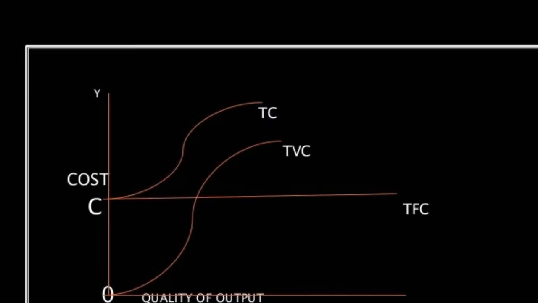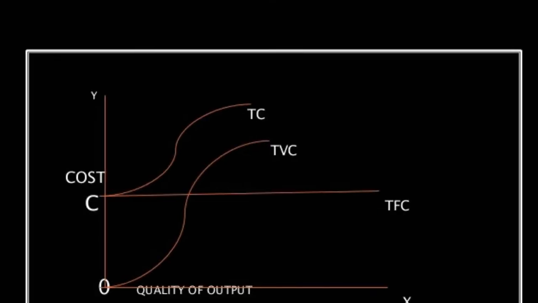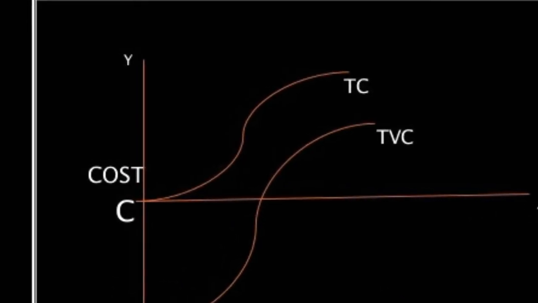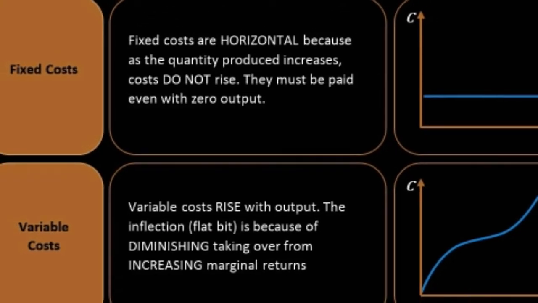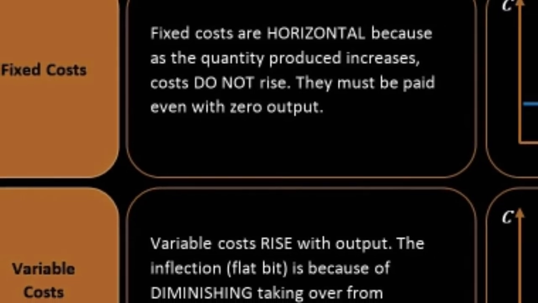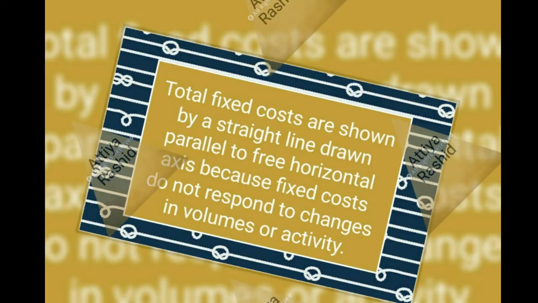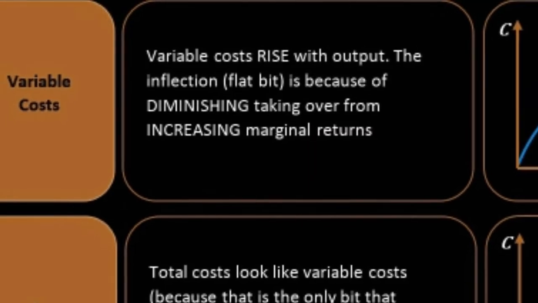In this diagram, we can see on the slide, total fixed cost of the firm is assumed to be fixed at various levels of output, parallel to the x-axis. Fixed costs are horizontal because as the quantity produced increases, costs do not rise. They must be paid even with zero output. Total fixed costs are shown by a straight line drawn parallel to the horizontal axis because fixed costs do not respond to changes in volume or activity.